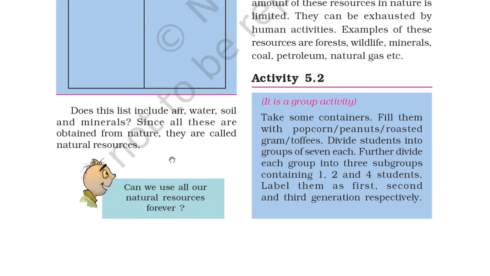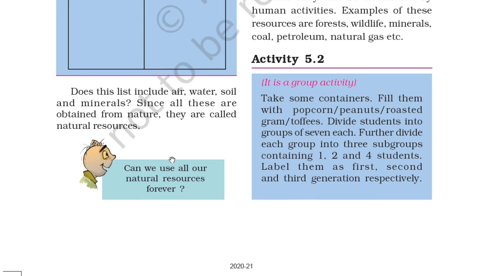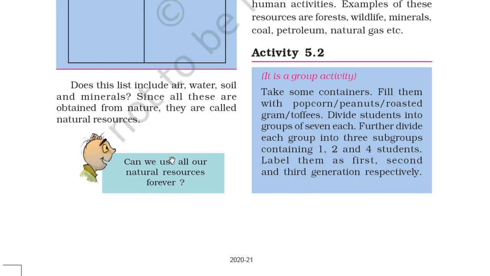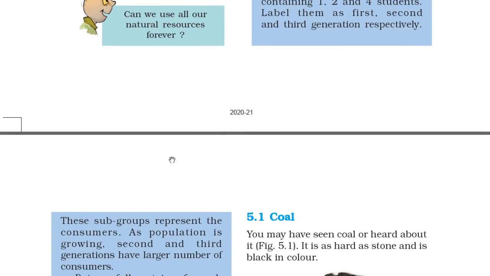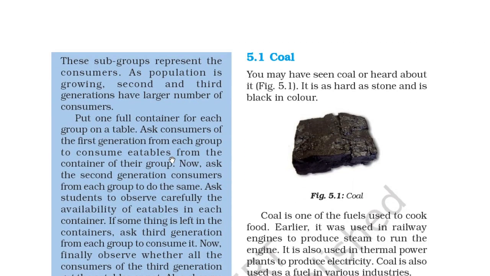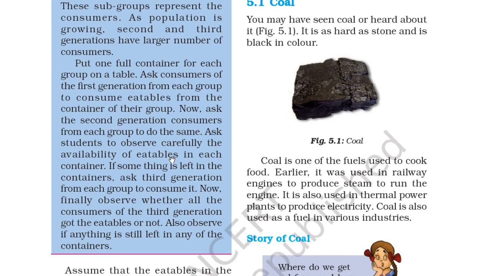So activity number 5.2, it is a group activity. Take some containers, fill them with popcorn, peanut, roasted gram, toffees. Divide students into groups of 7 each. Further divide each group into 3 subgroups containing 1, 2 and 4 students. Label them as first, second and third generation respectively. These subgroups represent the consumers. As population is growing, second and third generations have larger number of consumers. Put one full container for each group on a table.